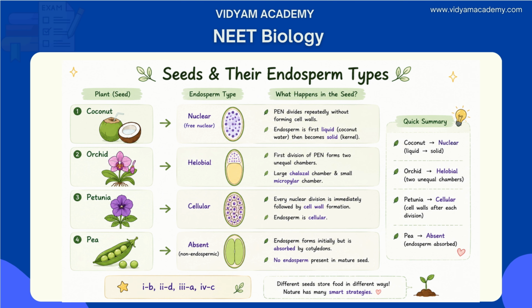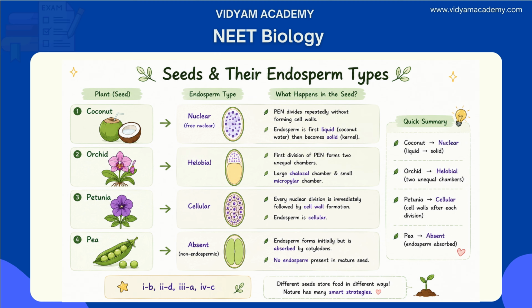Orchid, helobial. Orchid shows helobial endosperm. The first division divides the primary endosperm nucleus into a large chalazal and a small micropylar chamber. So it's correctly matched. Orchid, helobial. Petunia is correctly matched with cellular. Every nuclear division in petunia endosperm is immediately followed by cell wall formation, cellular endosperm. That's also correctly matched.